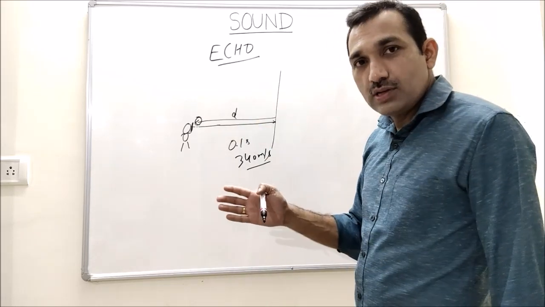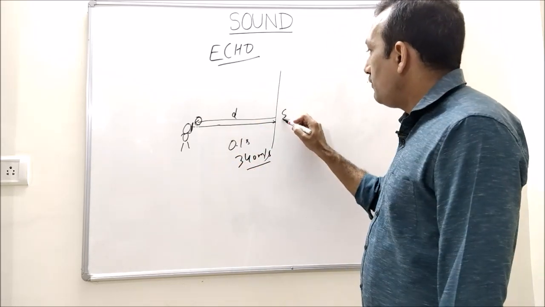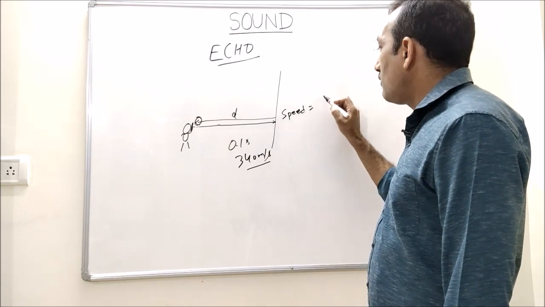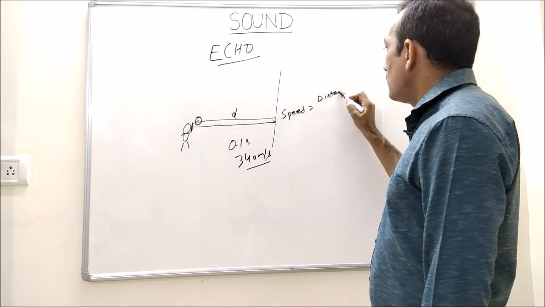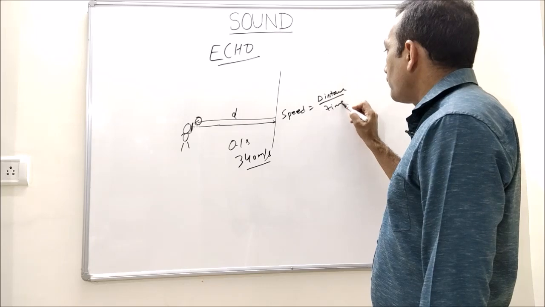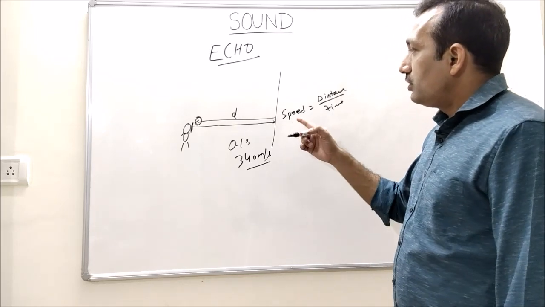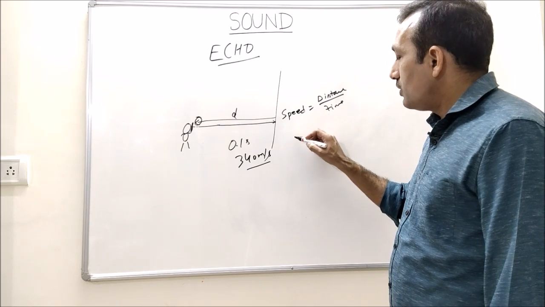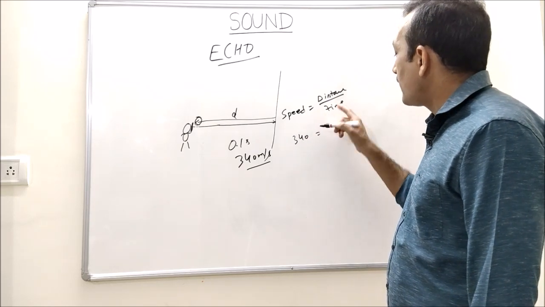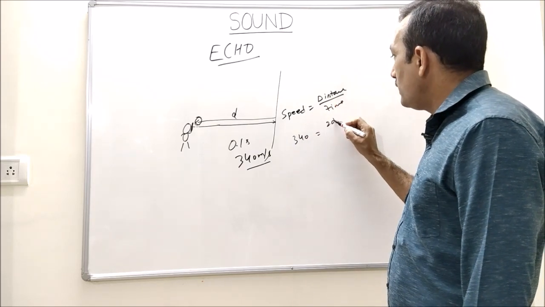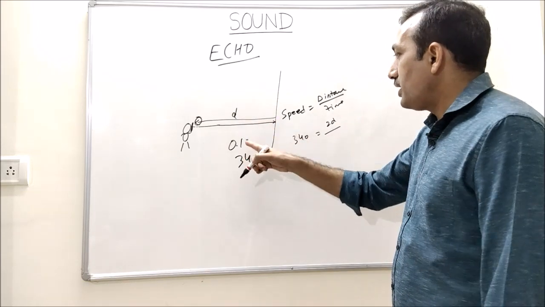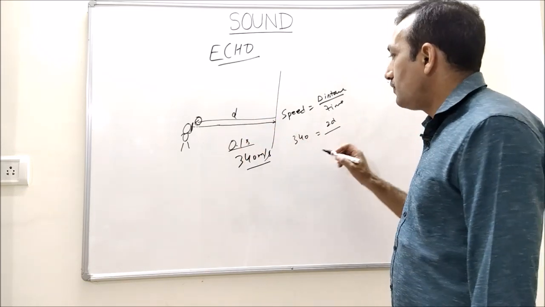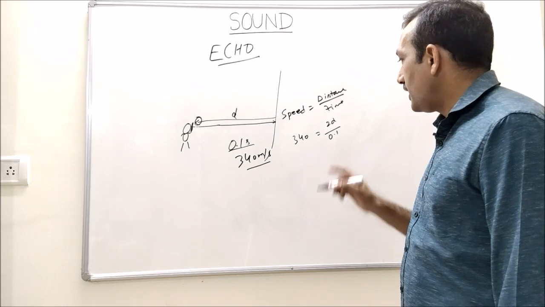So total distance covered is 2d, and we know that speed equals distance divided by time. Now the average speed of sound is 340 meter per second and distance is 2d, and we are calculating distance for 0.1 second.